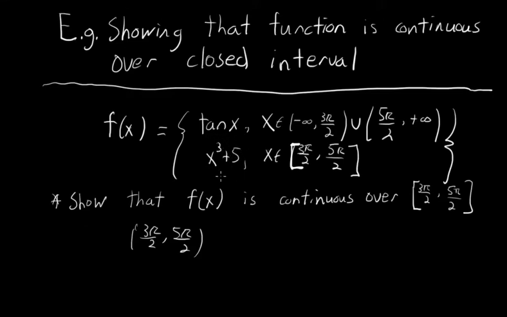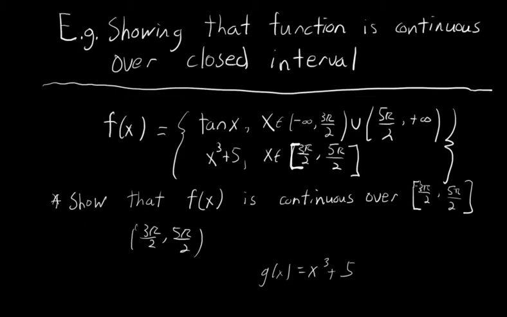And if we had this function g of x equals x cubed plus 5, that's going to be continuous for all values of x. If we restrict it to this open interval here, 3 pi over 2 to 5 pi over 2, it's still going to be continuous for all points in this interval. But what about at the endpoints?